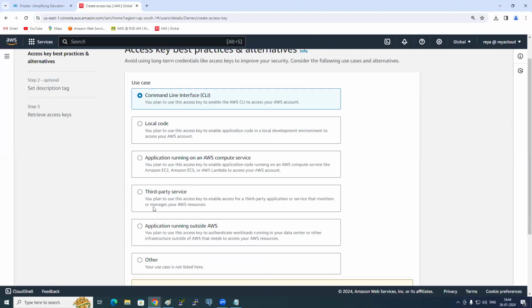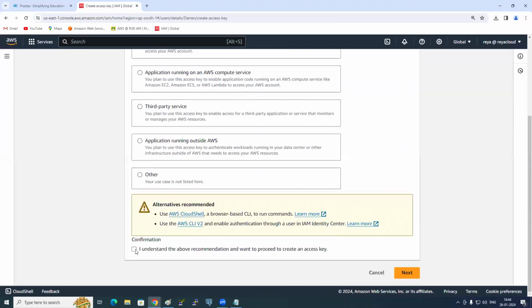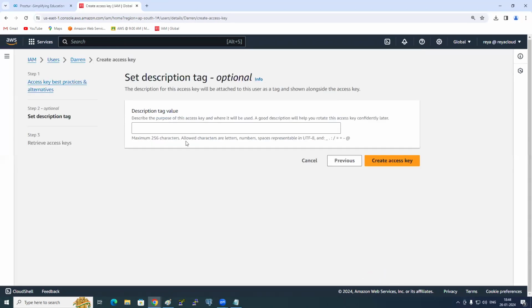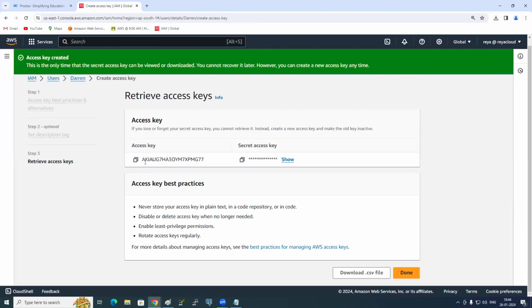Whichever purpose it is, you select it. It's just the information, that's it. And then here you say confirmation and click on next. Tags are optional, no problem. Click on create access key. Do you see this? This is the access key, and if you click on it, this is the secret key. This will be visible only one time.